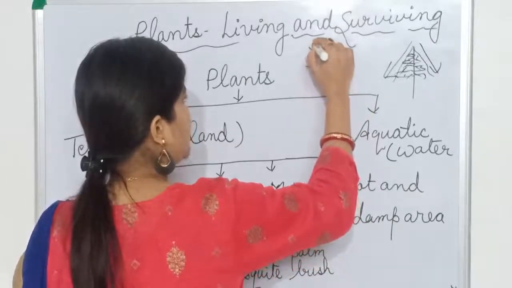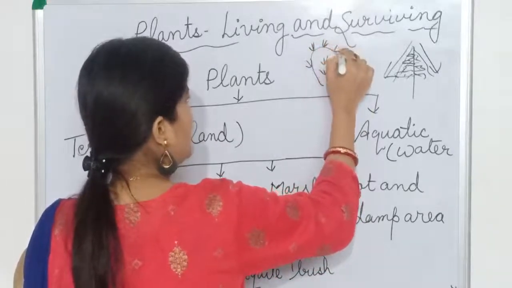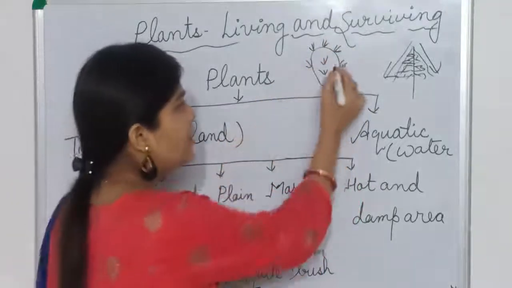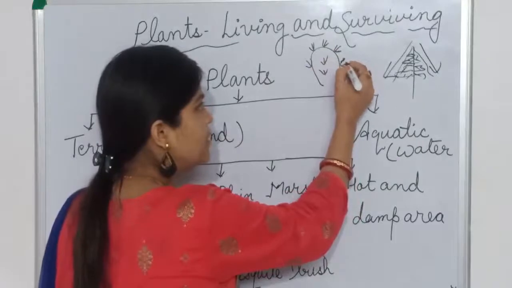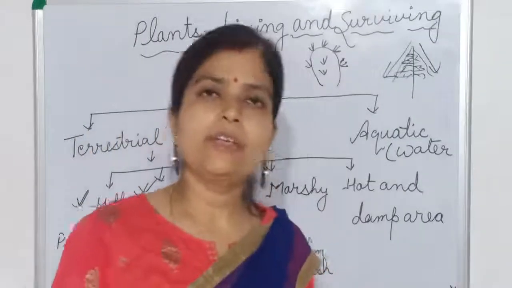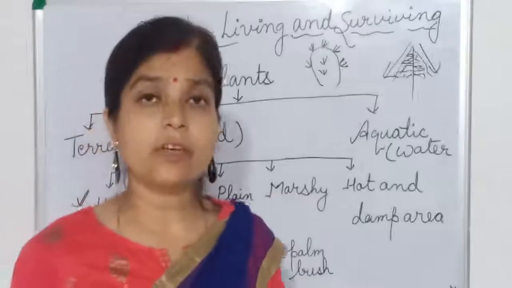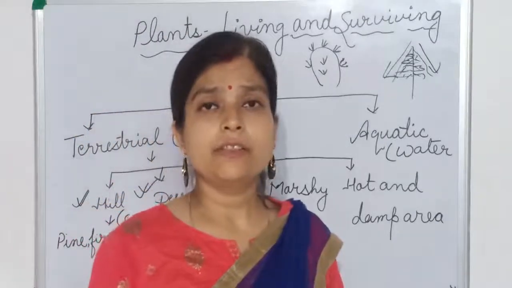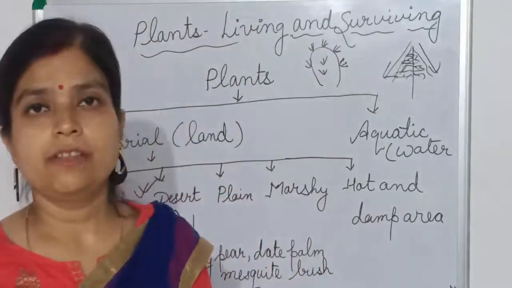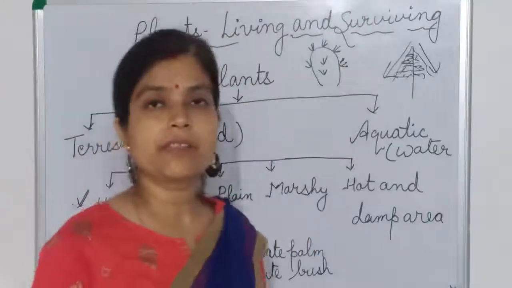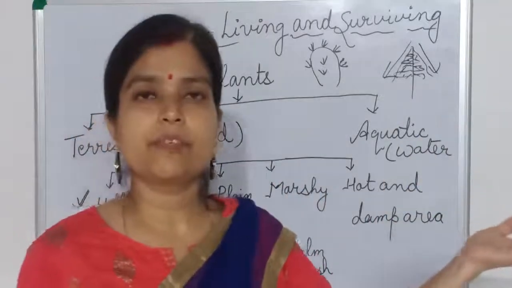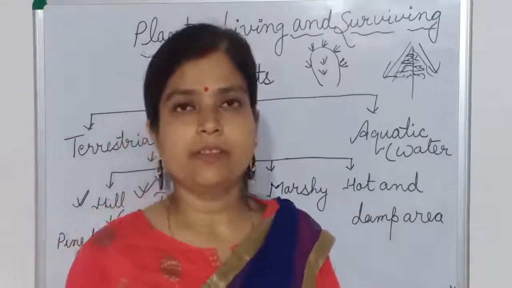These are the leaves of the cactus plant. So this thorny, needle type, these are the leaves of the cactus plant. The leaves are modified into spines. Why are they modified into spines? To reduce transpiration. By the transpiration process, water goes into the atmosphere in the form of water vapor.